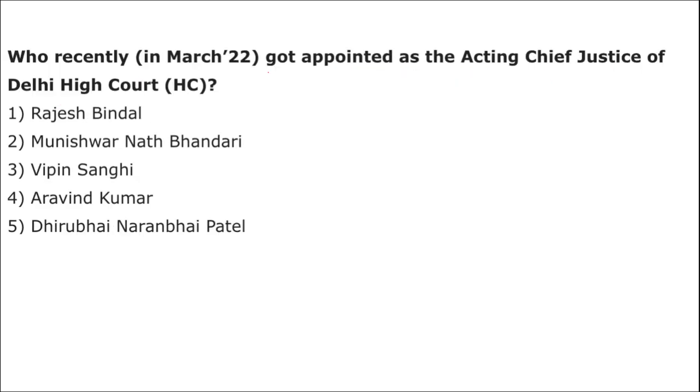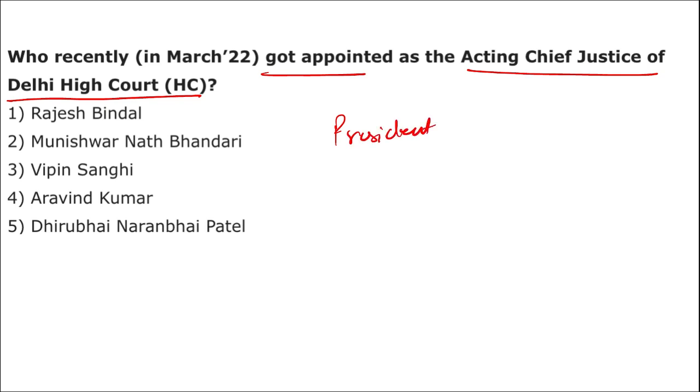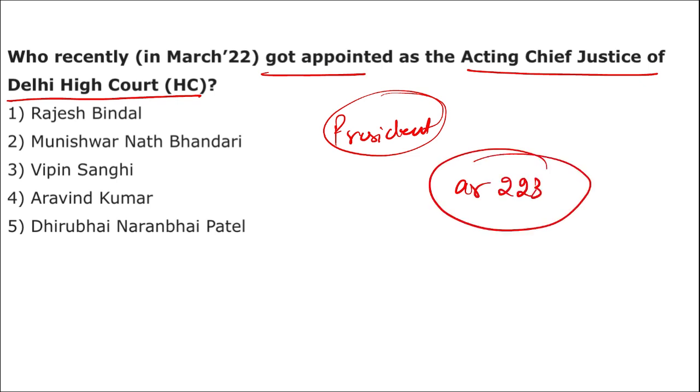Next question. Who recently got appointed as the Acting Chief Justice of Delhi High Court? Acting Chief Justice of Delhi High Court. And he was appointed by the President of India. He is the senior most judge of Delhi High Court. Who is he? And he was appointed as the Acting Chief Justice according to Article 223. Who is he? He is, very good, Vipin Sanghi.